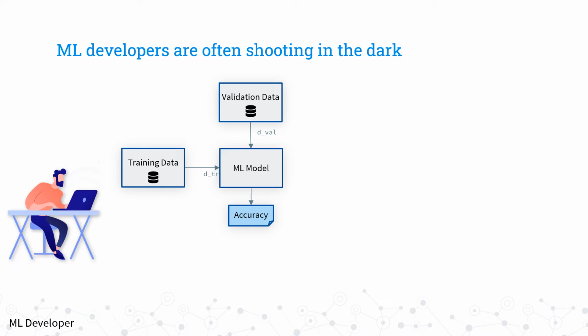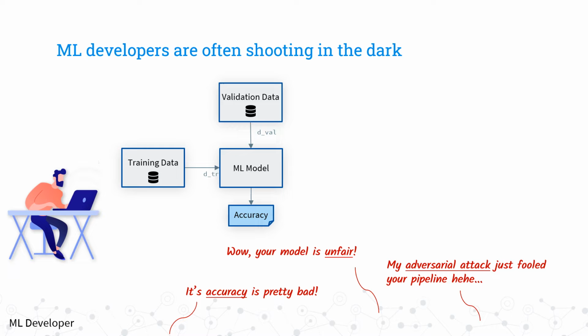Our story begins with a developer who is working hard to train a machine learning model. This work involves building ML pipelines like the one we see here. This is an iterative process, and many times something just doesn't work as expected. The issue could be that the accuracy is simply very bad, or that the model's errors are biased, making the predictions unfair, or that the model failed to be robust against some adversarial attack.